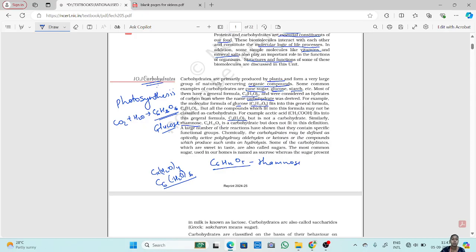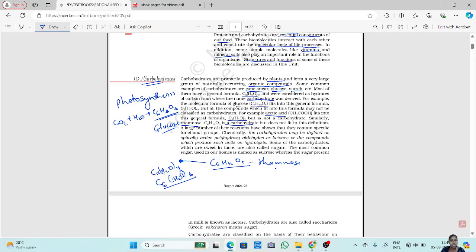But this rhamnose molecule cannot be fitted into this general formula of carbohydrates. That doesn't mean that it is not a carbohydrate. It is a carbohydrate. Even though acetic acid can fit into this general formula, it is not a carbohydrate, whereas rhamnose doesn't fit into this general formula, but it is a carbohydrate.